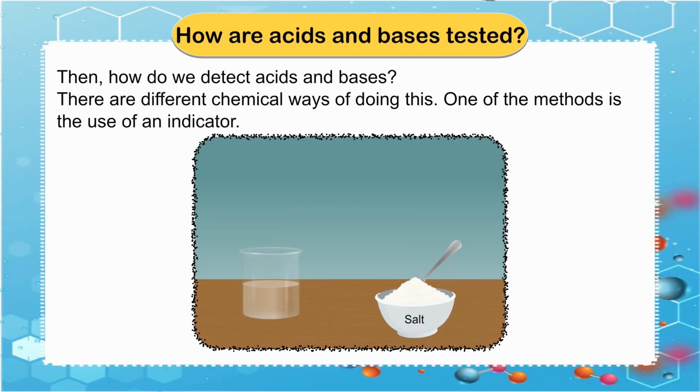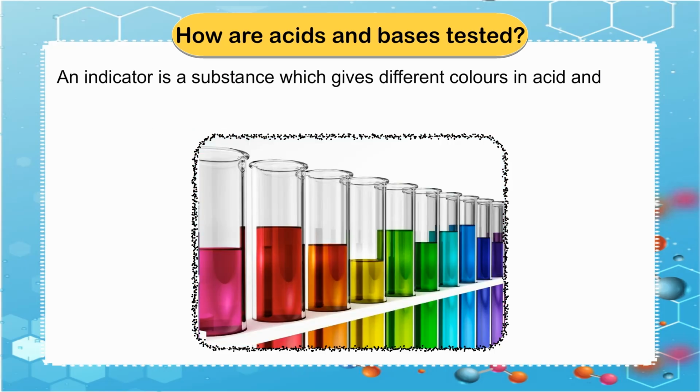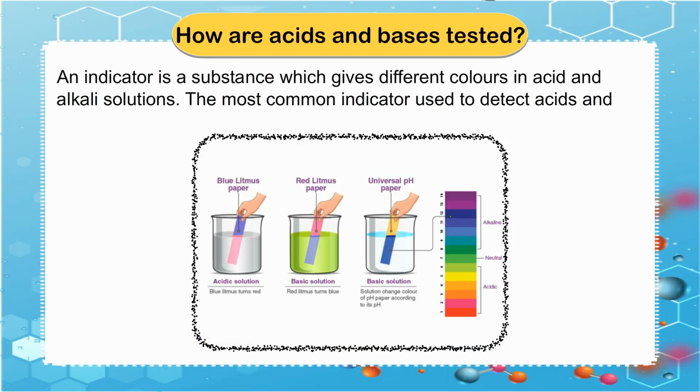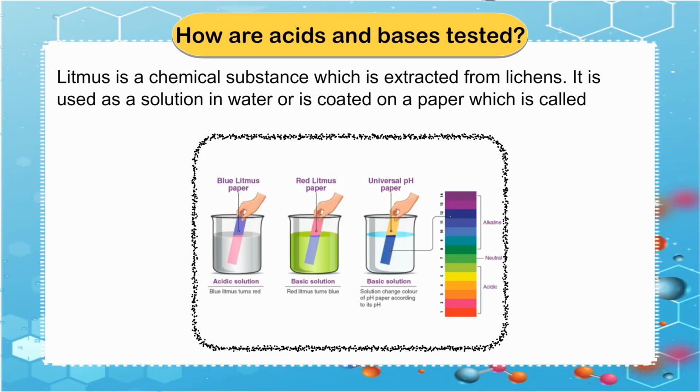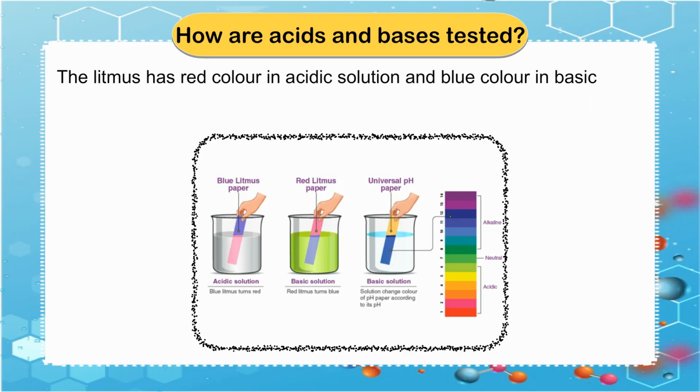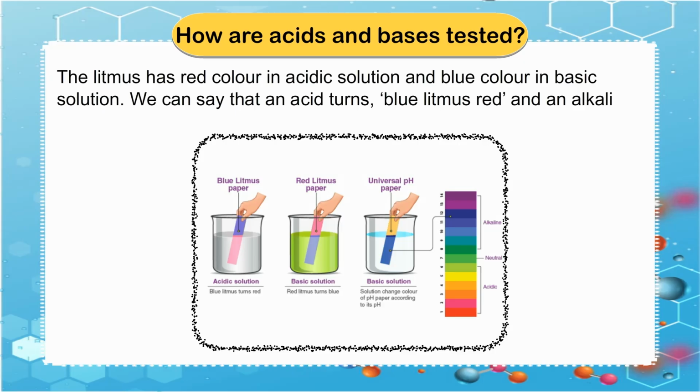One of the methods is the use of an indicator. An indicator is a substance which gives different colors in acid and alkali solutions. The most common indicator used to detect acids and bases is litmus. Litmus is a chemical substance which is extracted from lichens. It is used as a solution in water or is coated on a paper which is called litmus paper. The litmus has red color in acidic solution and blue color in basic solution. We can say that an acid turns blue litmus red and an alkali turns red litmus blue.